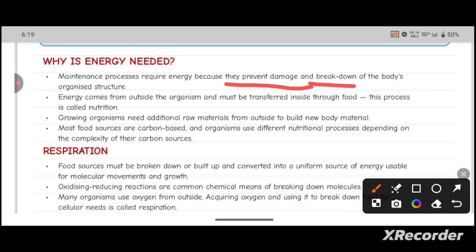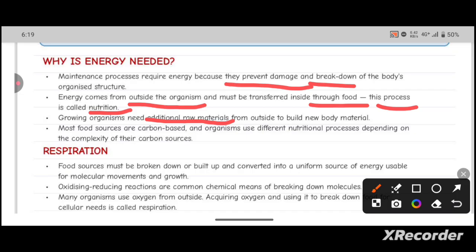This energy comes from outside the organism and must be transferred inside through food. This process is called nutrition. The process of intake of food to attain energy is called nutrition, and different kinds of organisms have different modes of nutrition. And growing organisms need additional raw materials from outside to build new body material.